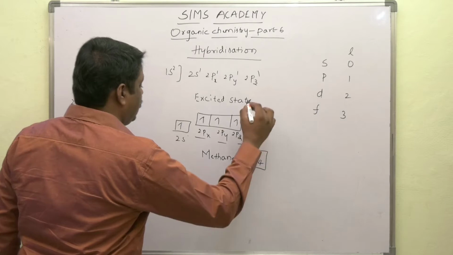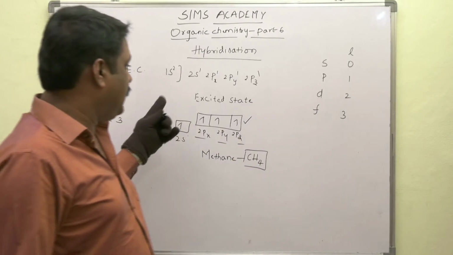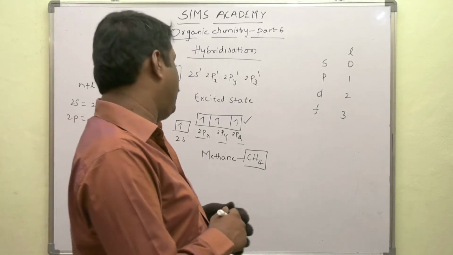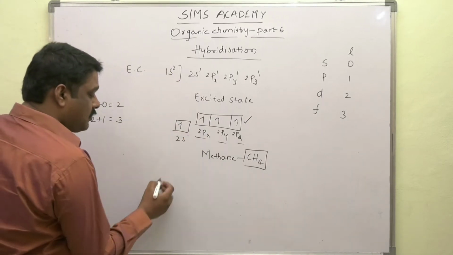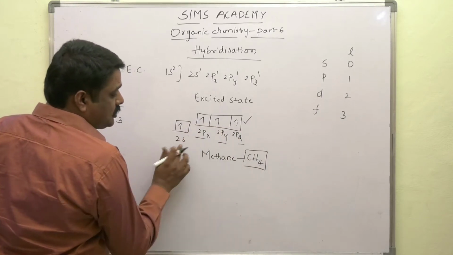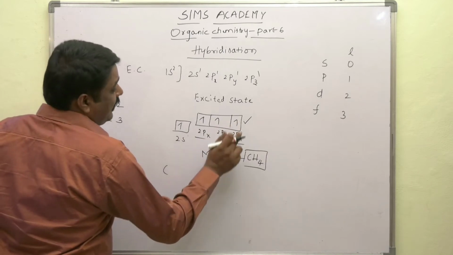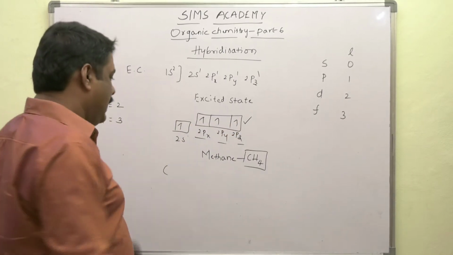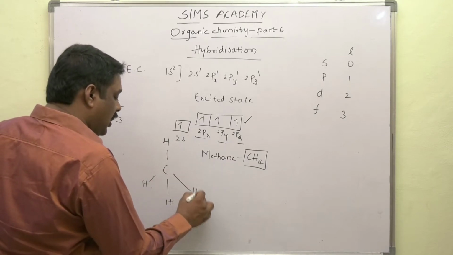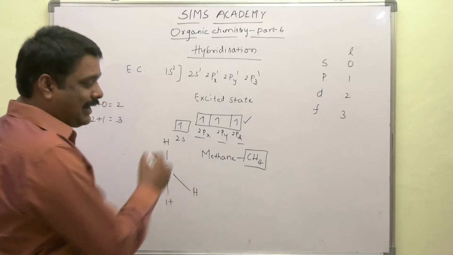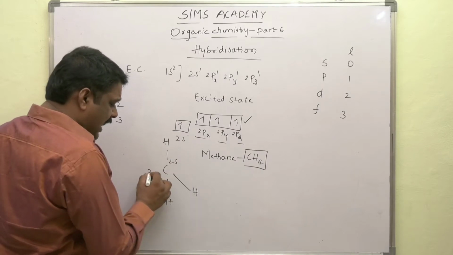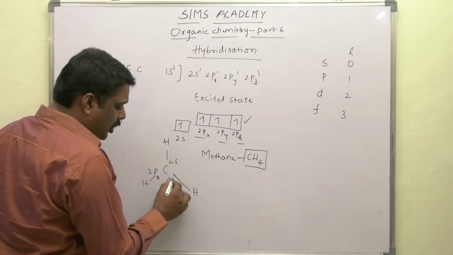Carbon, its electronic configuration in the excited state, is 1s2, 2s1, 2px1, 2py1, 2pz1. Now, this carbon has got 4 half-filled orbitals, that means 2s, 2px, 2py and 2pz orbitals. Now, there are 4 hydrogens. All these 4 hydrogens are of similar type. Then, one to be bonded with 2s, other 3 should be bonded with 2p orbitals.